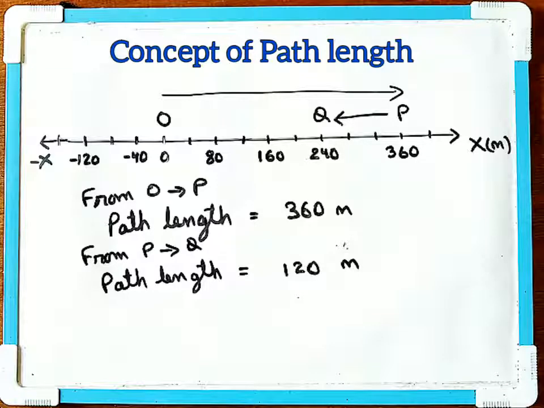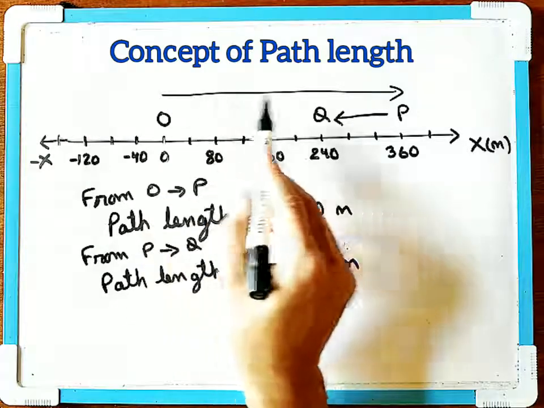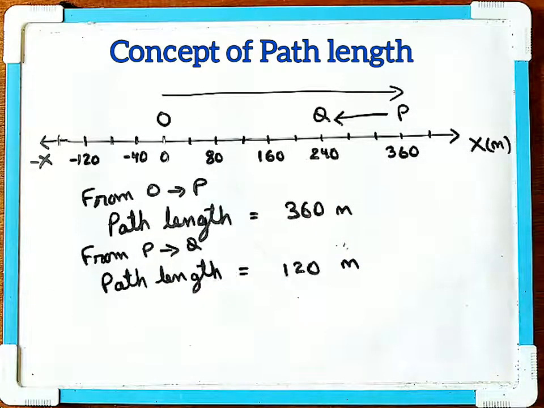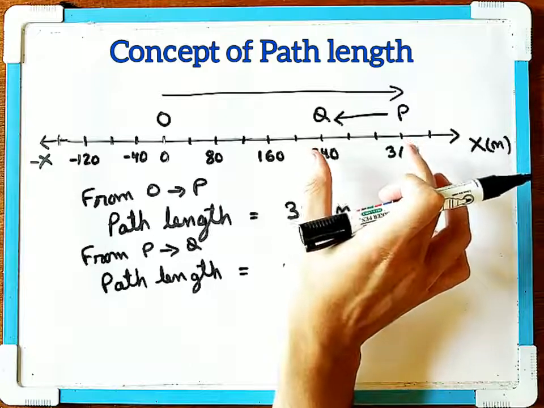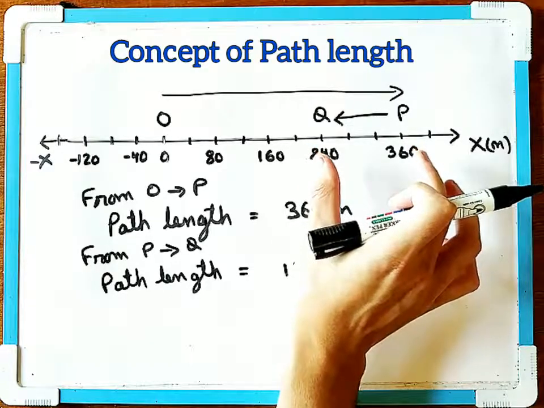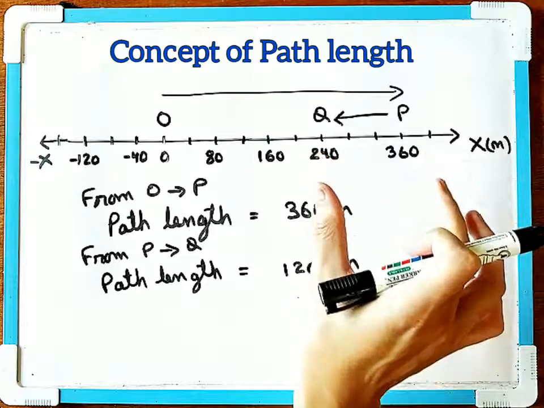You can see that the path length does not depend upon the direction in which the car is moving. It's moving in this direction or in this direction, it doesn't matter. You just need to take the difference, or the distance, between the two points which the car travels between.